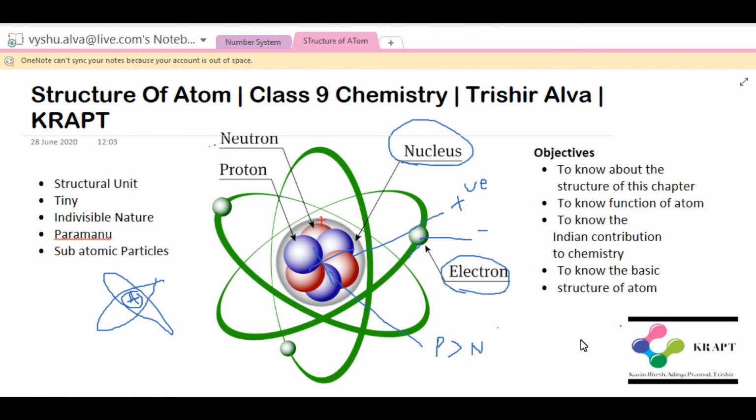In the coming sessions we will mainly discuss subatomic particles and also the main theories, that is, Bohr's theory of atom, Rutherford's experiment, and also James Chadwick's and J.J. Thomson's experiments to discover the subatomic particles.